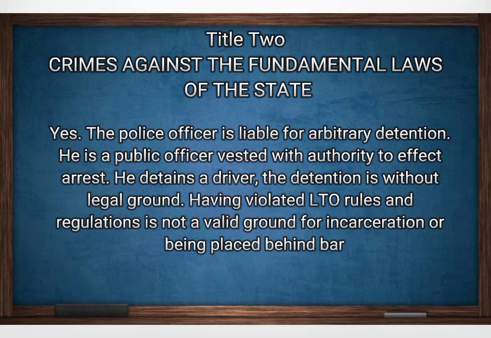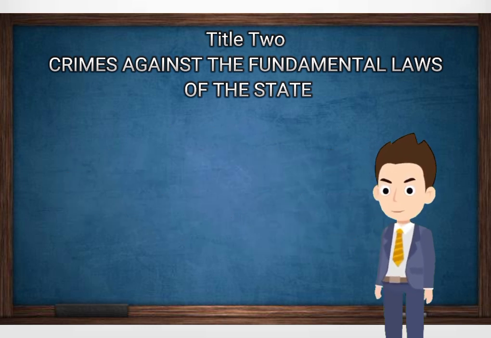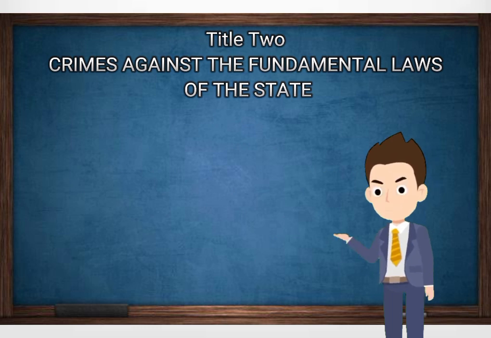Yes, the police officer is liable for arbitrary detention. He is a public officer vested with authority to effect arrest. He detains a driver. The detention is without legal ground. Having violated LTO rules and regulations is not a valid ground for incarceration or being placed behind bars. Under the LTO rules and regulations, he must only be given a ticket, but that is not sufficient for him to be placed behind bars. Hence, the incarceration is without valid ground. The police officer is liable of arbitrary detention. The obvious intent is to detain him. I hope you're still following. That is all to remember about Article 124.